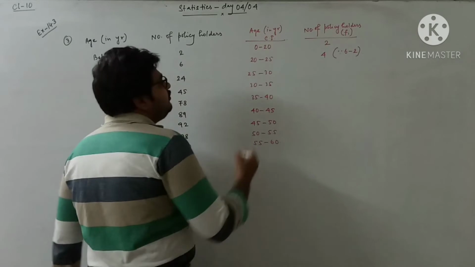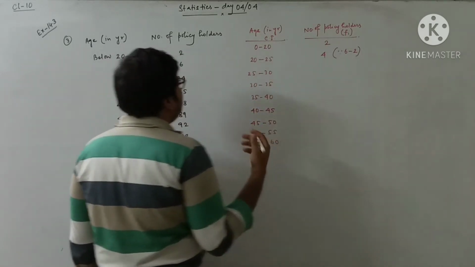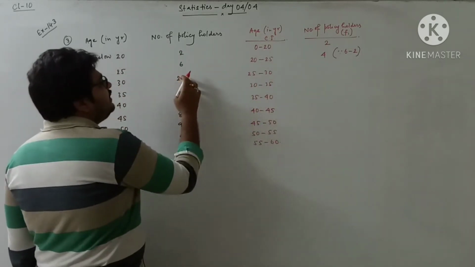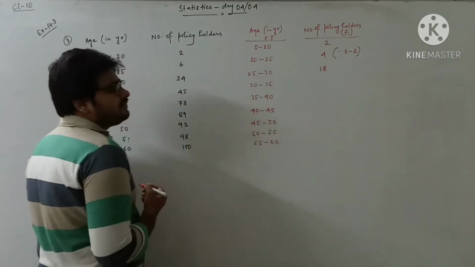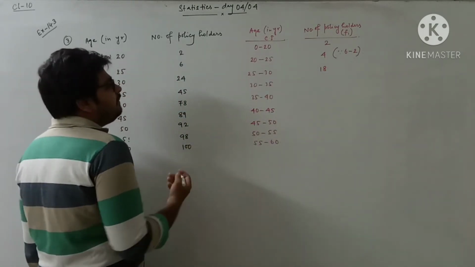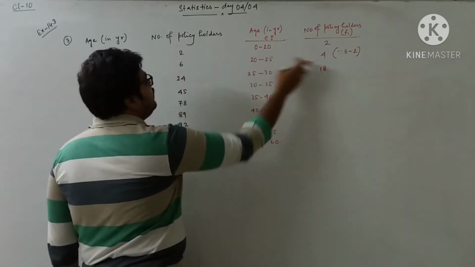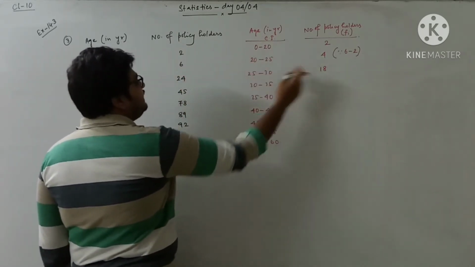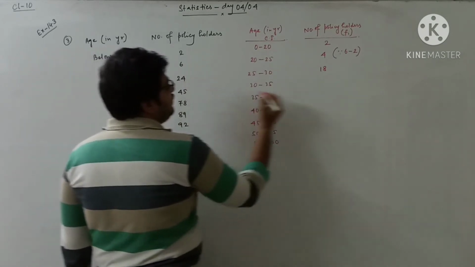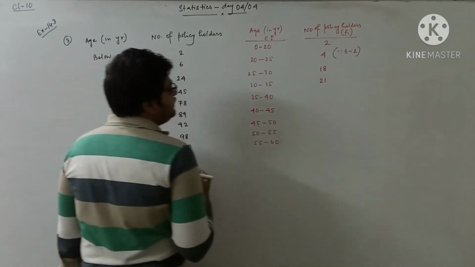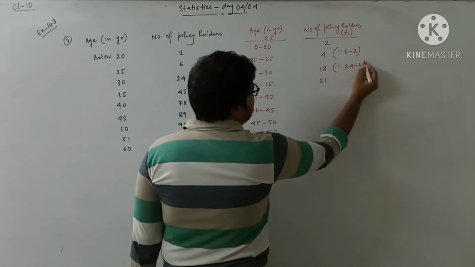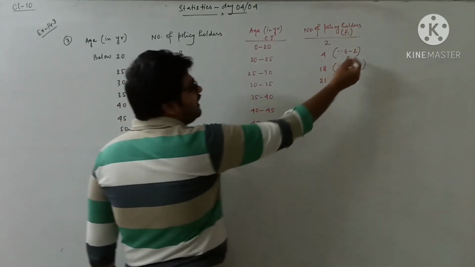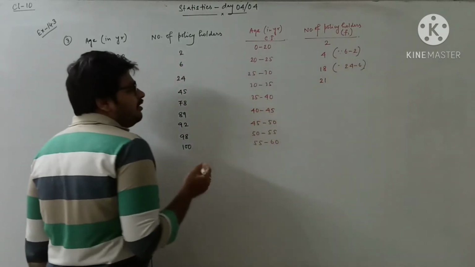Next, 25 to 30. How many policyholders are there? 24 minus 6, 18. So the process we are applying: 6 minus 2, 4. 24 minus 6, I got 18. Now 45 minus 24, 21. Here also we are writing the reason in brackets, though I am not writing it for all, and you need not write this in the exam. Only for your understanding.